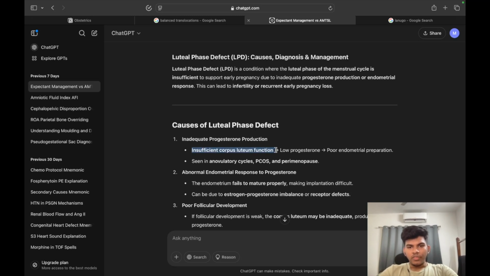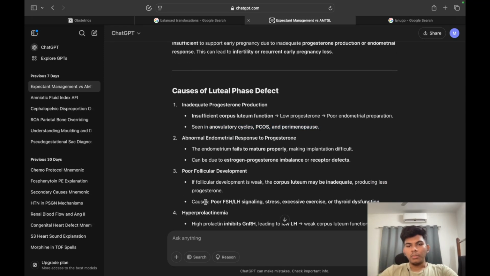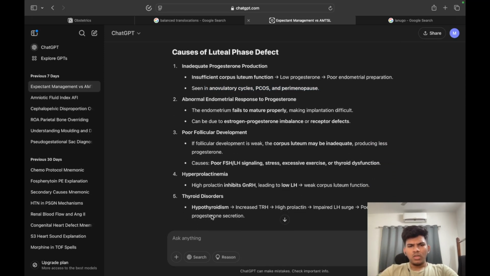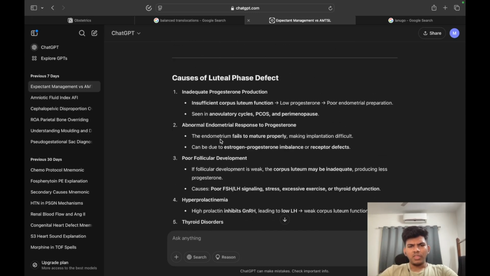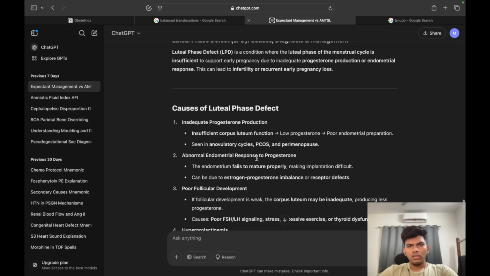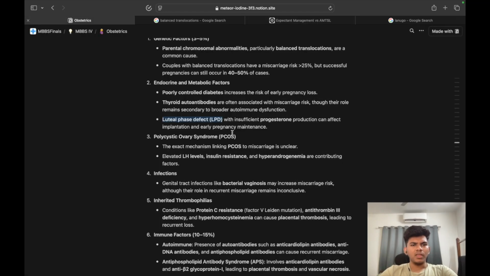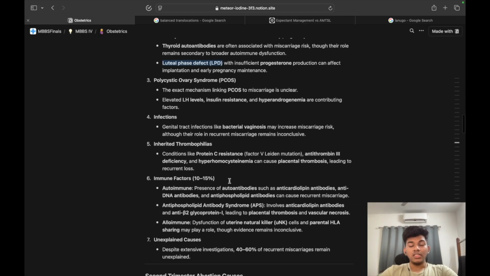Insufficient corpus luteum function leads to low progesterone, which leads to poor endometrial preparation, seen in anovulatory cycles, PCOS and perimenopause. The rest of the things shouldn't matter much, only the first, luteal phase defect: the luteal phase of the menstrual cycle is insufficient to support the pregnancy, due to insufficient progesterone.